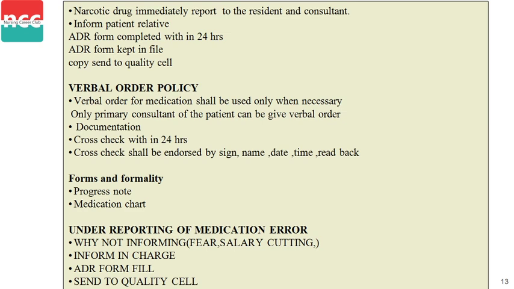Then verbal order policy. Verbal order for medication shall be used only when necessary. Only the primary consultant of the patient can give a verbal order. So the verbal order is only given by the patient's primary consultant. Second, documentation. The documentation must be accurate. You can notice the documentation is coming thrice in this topic. So the documentation is most important.